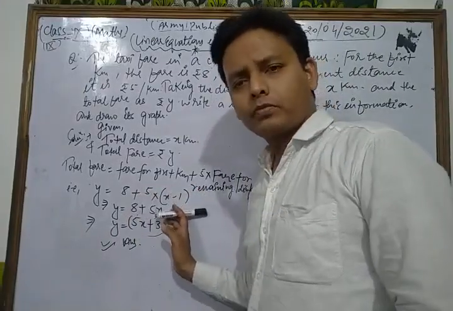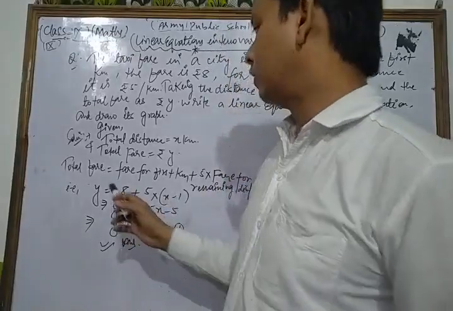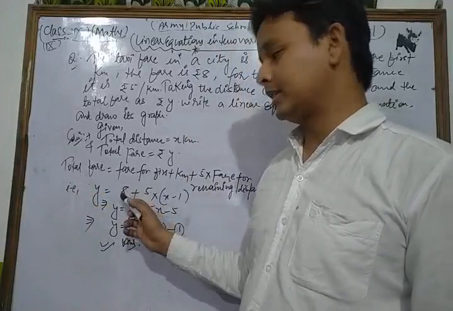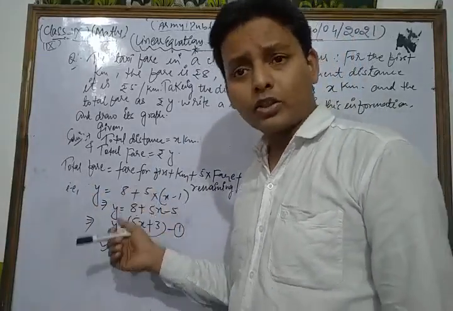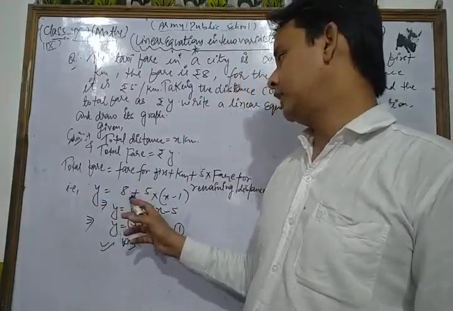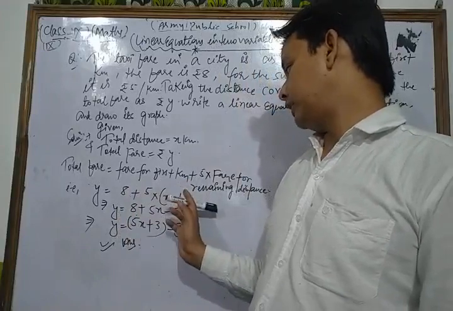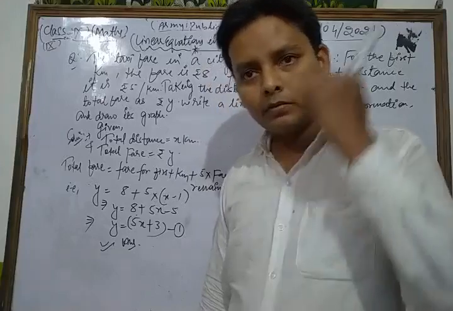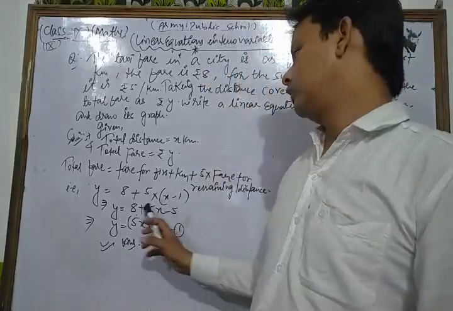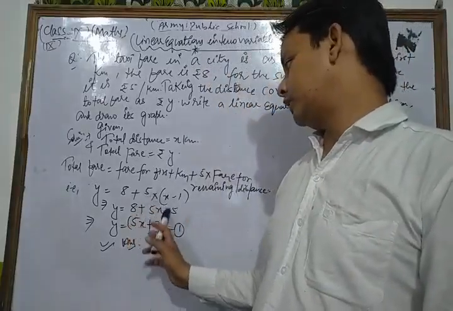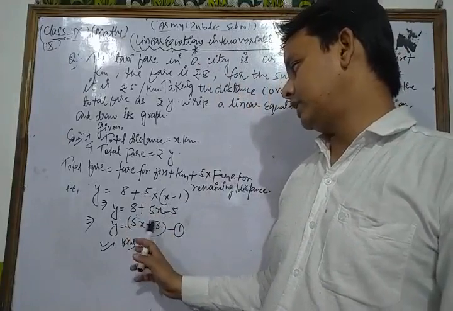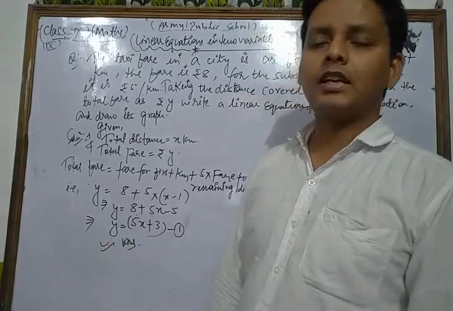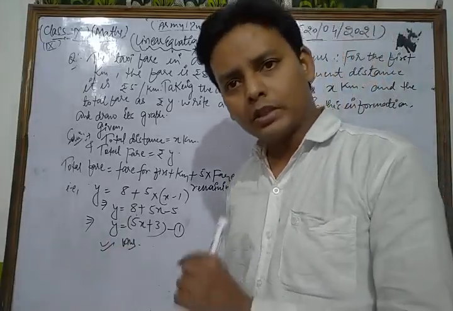Here the total fare is rupees y, and the fare for the first kilometer is 8 according to the statement, so we write 8, plus 5 into the remaining distance, which is x minus 1. Now we multiply: 5x minus 5, and 8 minus 5 is 3, so y is equal to 5x plus 3. This is the linear equation in two variables according to the given statement.